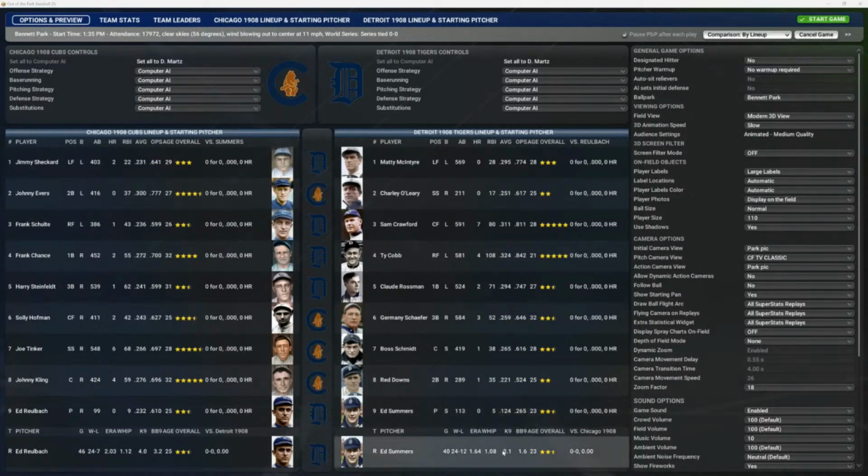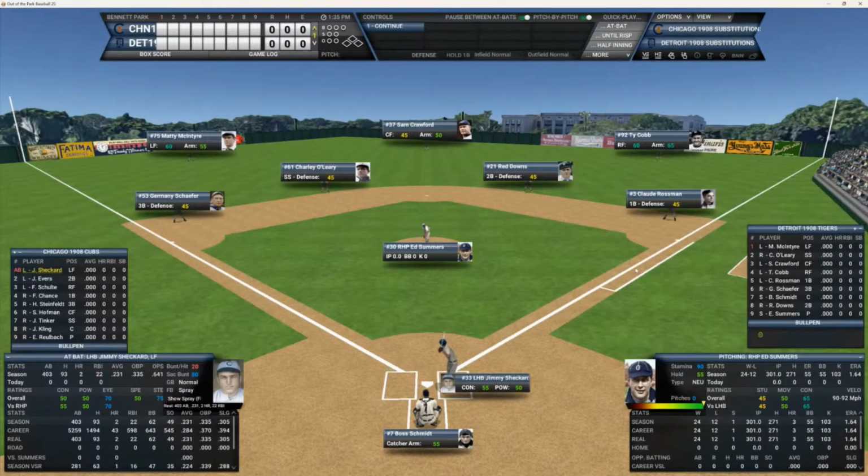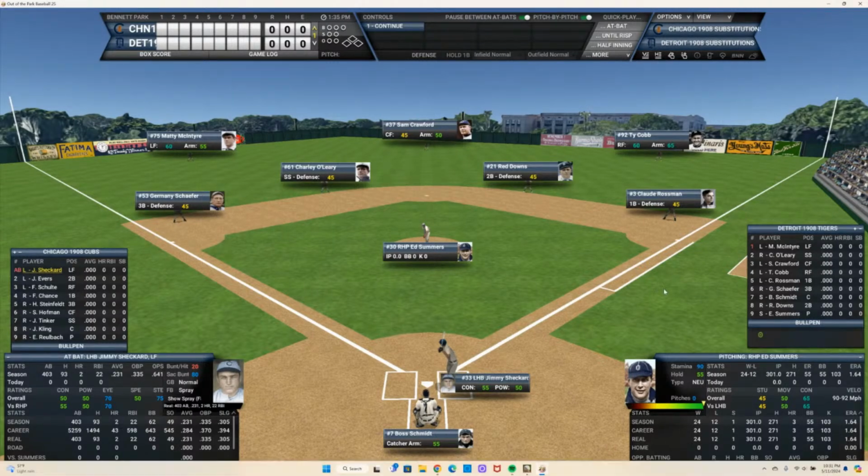We got the battle of the Eds. And let's get down here to Bennett Park and get this game started, folks. And we got Jimmy Sheckard, who batted .231 in 1908 with 2 homers and 22 RBIs. He'll be facing Ed Summers. He was 24 and 12 with a 1.64 ERA in the regular season.